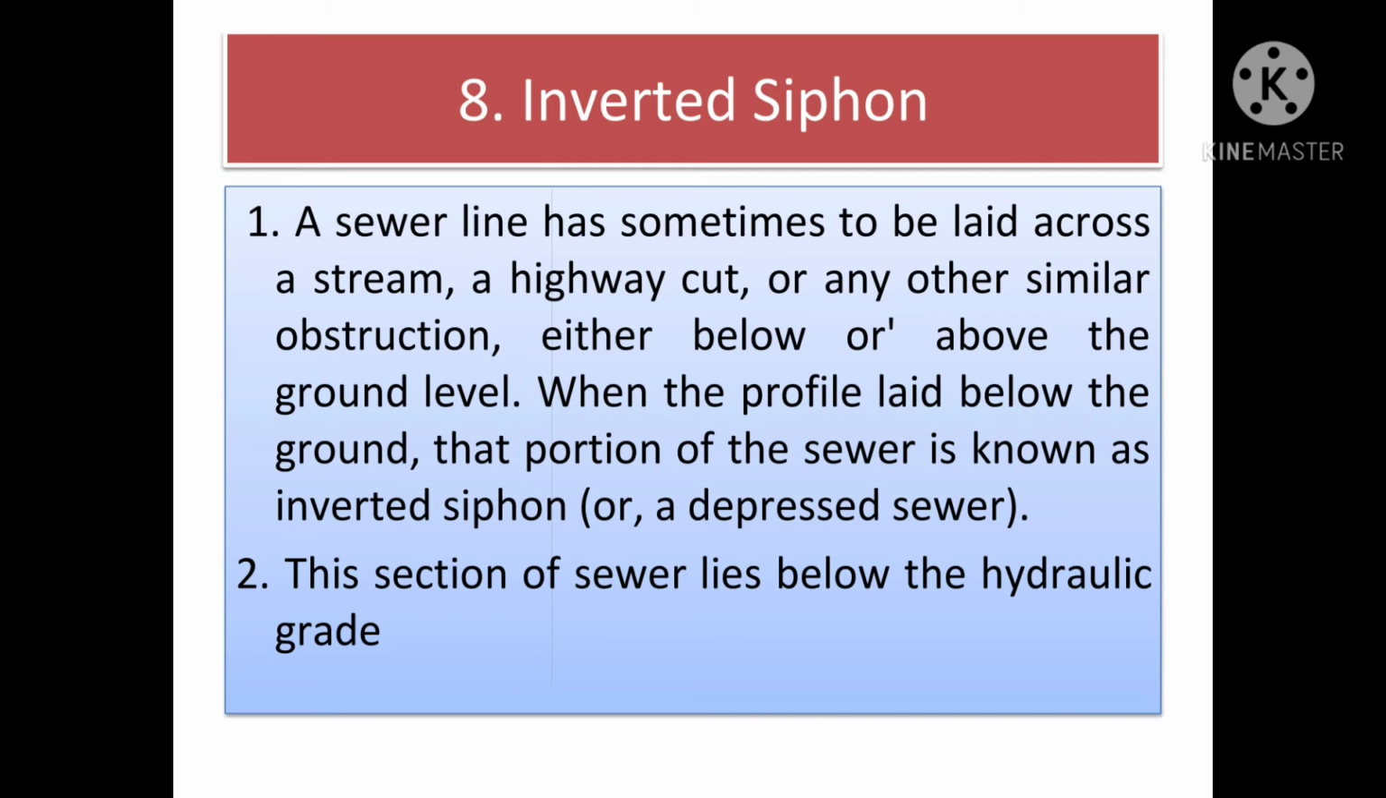Inverted siphon. A sewer line has sometimes to be laid across a stream, a highway cut or any other similar obstruction either below or above the ground level. When the sewer is laid below the ground, that portion of the sewer is known as an inverted siphon, or a depressed sewer, or a sag pipe. This section of the sewer line is below the hydraulic grade.